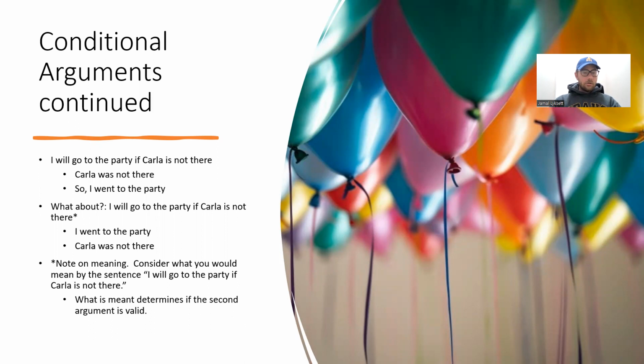All right, so in here I have a note on that. Consider what you'd mean by the sentence, I will go to the party if Carla is not there. So the way I rendered it, if Carla is not there, then I will go to the party. That changes the validity of the argument. If I say, I will go to the party if and only if Carla is not there, then the conclusion follows from it, right? It's a valid argument.